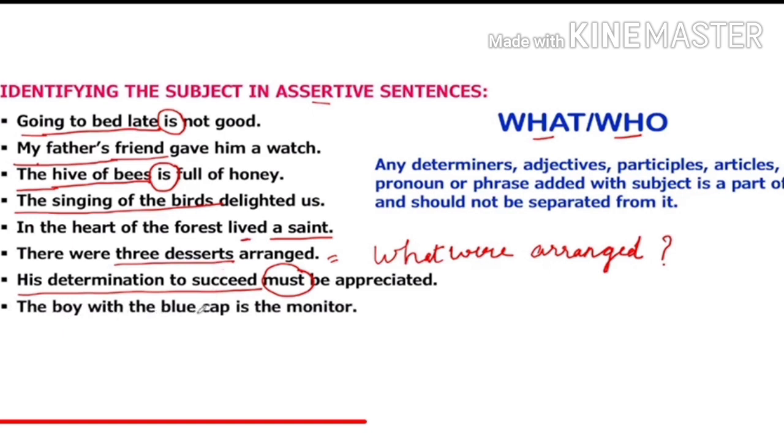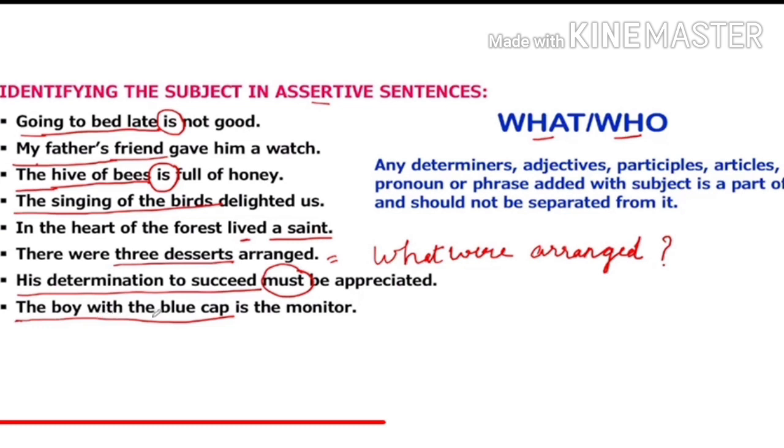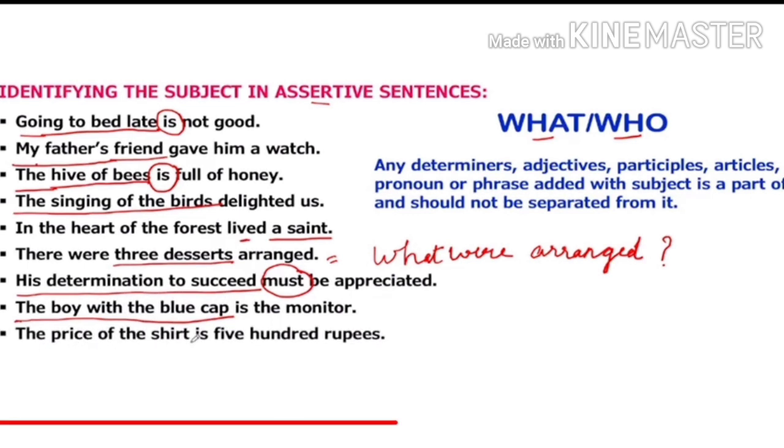The boy with the blue cap is the monitor. So very simple, who is the monitor? The boy with the blue cap is the monitor. So remember that the boy is the subject, but with the blue cap is a prepositional phrase which is adding with the subject, so it cannot be removed. The price of the shirt is 500 rupees. What is 500 rupees? The answer is the price of the shirt.